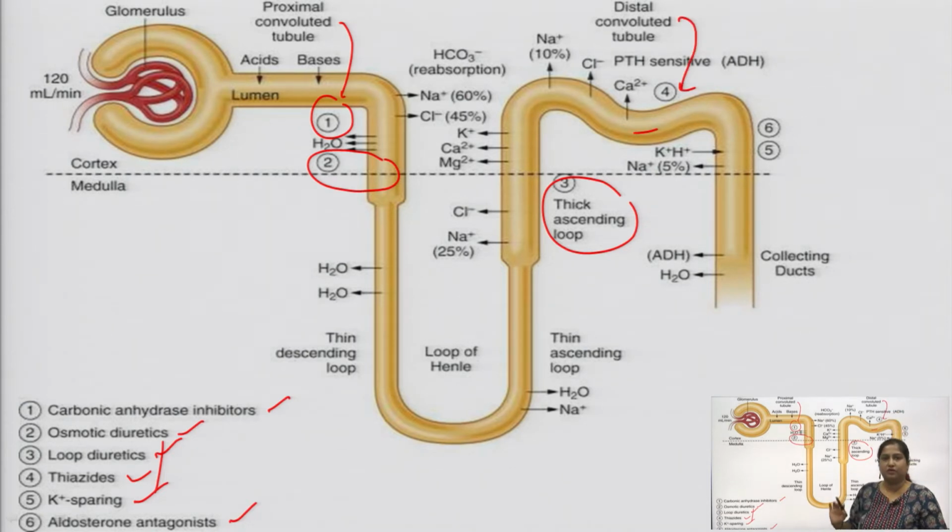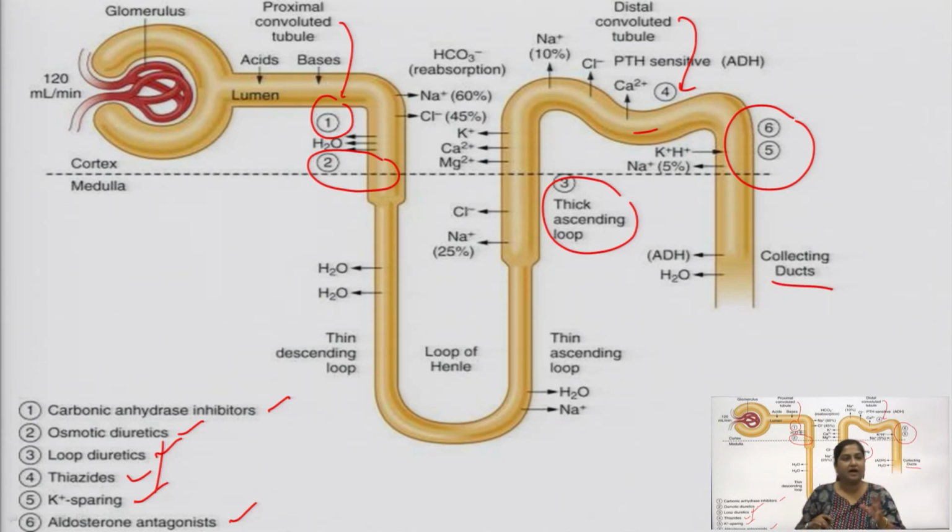Please make sure to remember that the distal convoluted tubule is the site of the thiazides. Then come the potassium sparing and aldosterone antagonist, which work at the extended portion of this distal convoluted tubule, which is ultimately connected to the collecting ducts. So, these are the sites where our diuretics work.